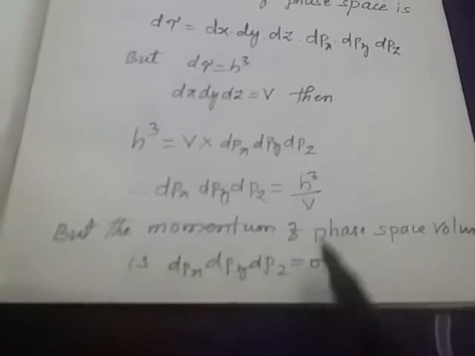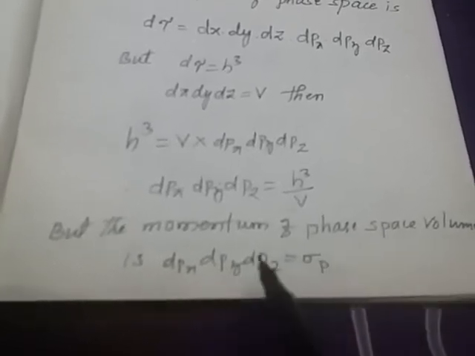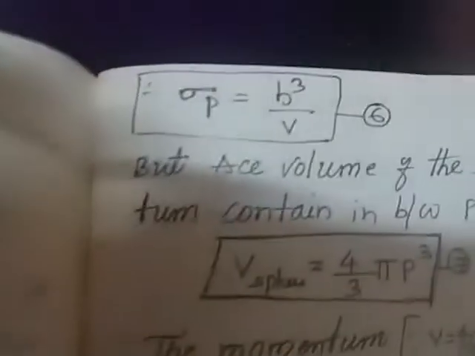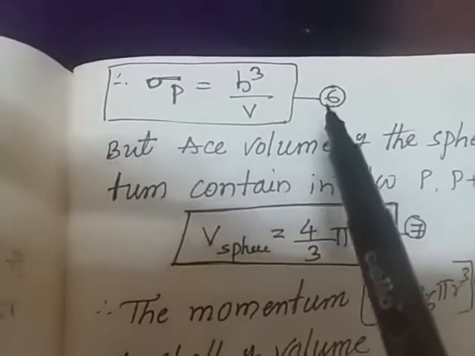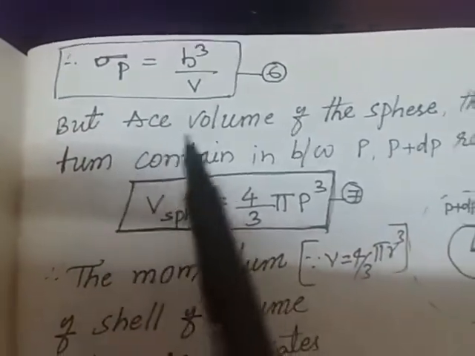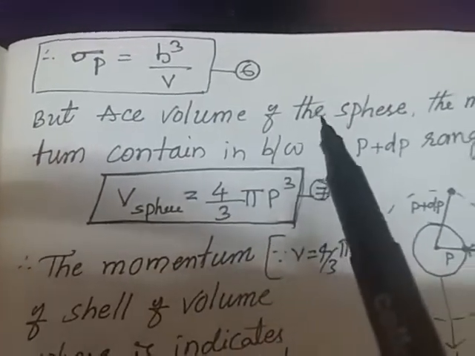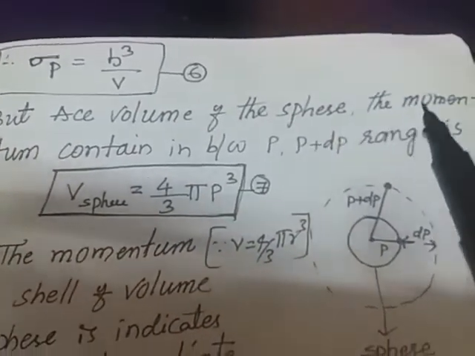So the momentum of the phase space contained by the volume is represented by sigma p. Therefore, sigma p is equal to h cube by V. This is equation 6. But according to the volume of the sphere, the momentum